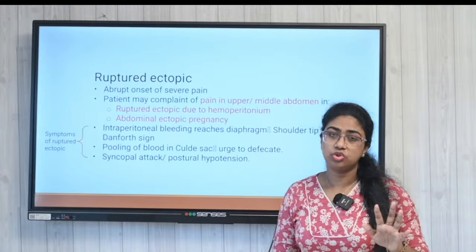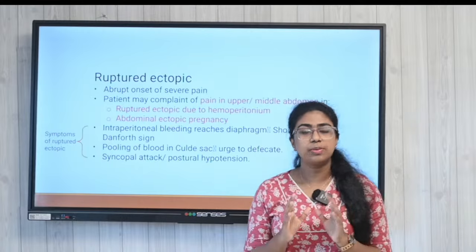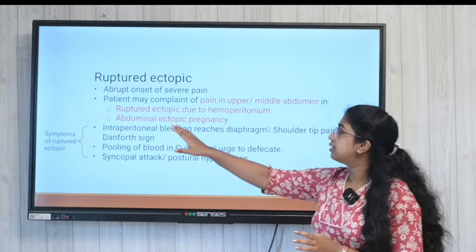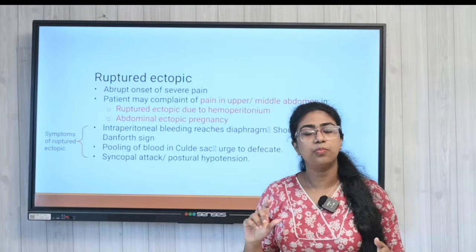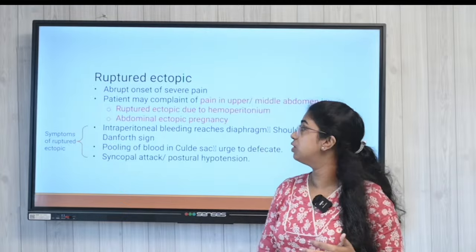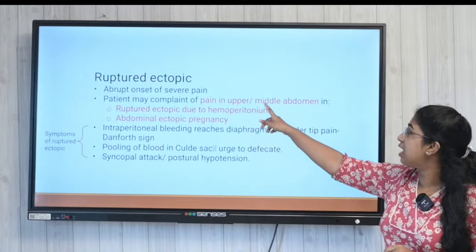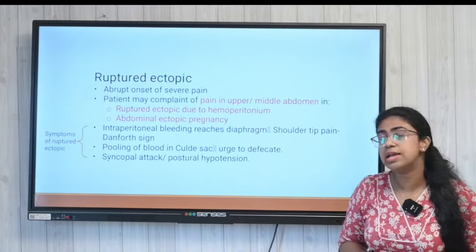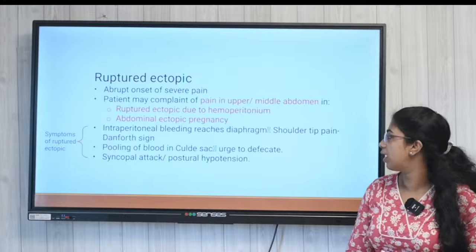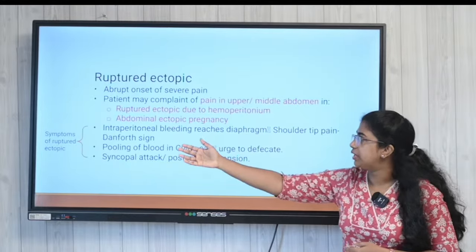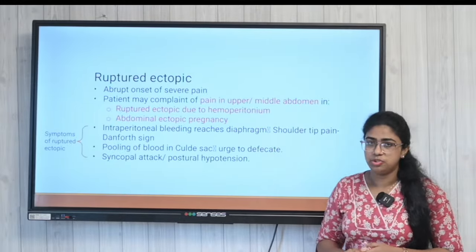Now regarding the ectopic, we have to consider a ruptured ectopic and an unruptured ectopic. In a ruptured ectopic, an abrupt onset of severe pain is seen when the rupture occurs, and the patient will complain of pain in the upper and middle abdomen, especially due to hemoperitoneum or abdominal ectopic pregnancy.